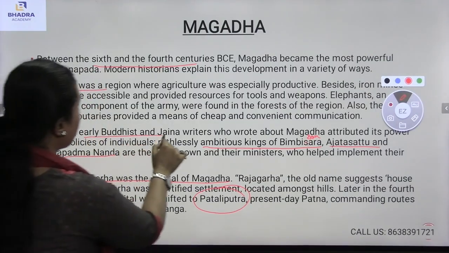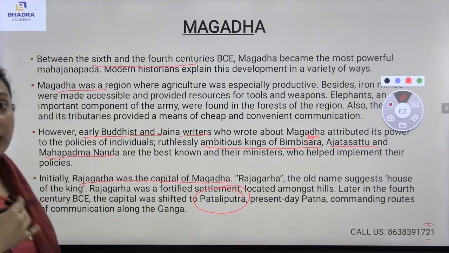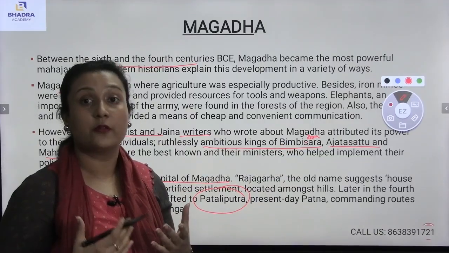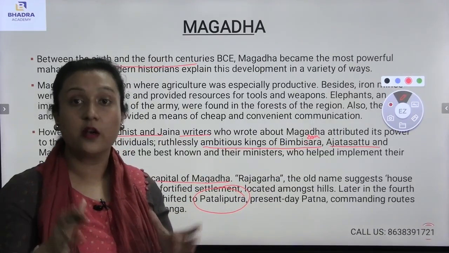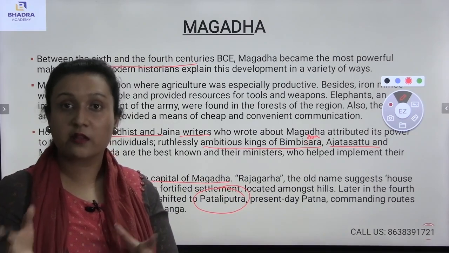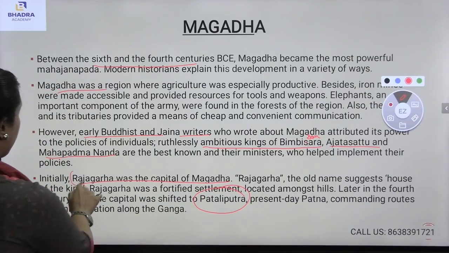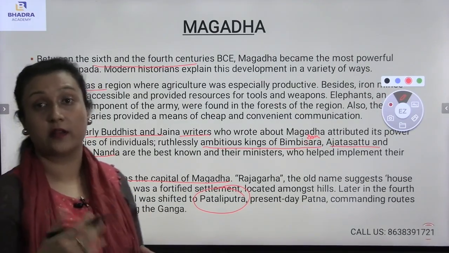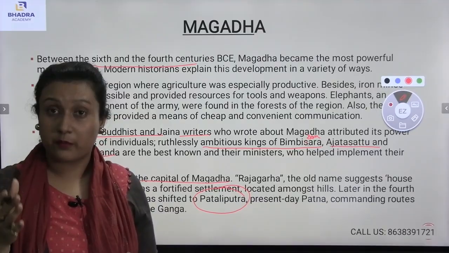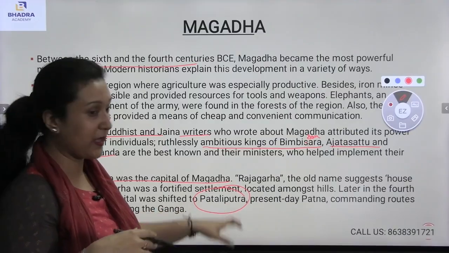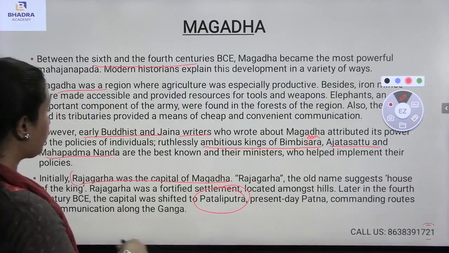Here come the early Buddhist and Jaina writers. The early Buddhist and Jaina writers contributed a lot about the Magadha powers, and Magadha was under the Mauryan dynasty as well as under the Nanda dynasty. During that time, Rajagara was the capital of Magadha, and the capital was shifted to Pataliputra.